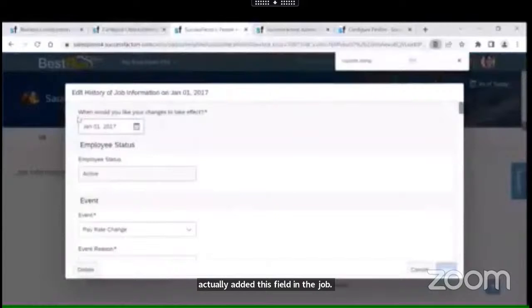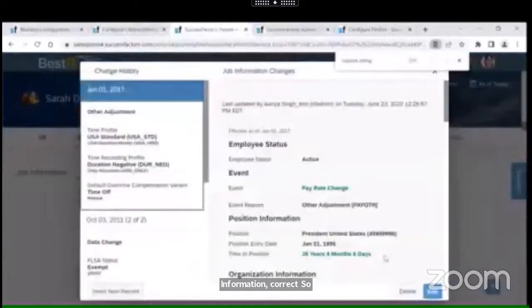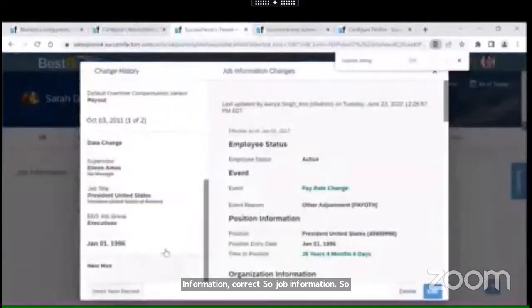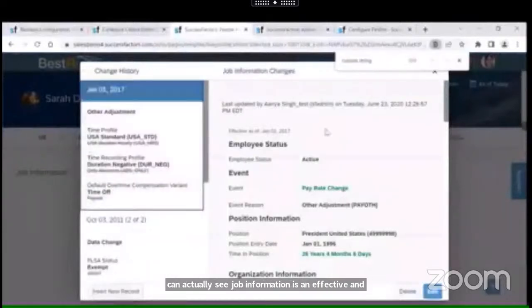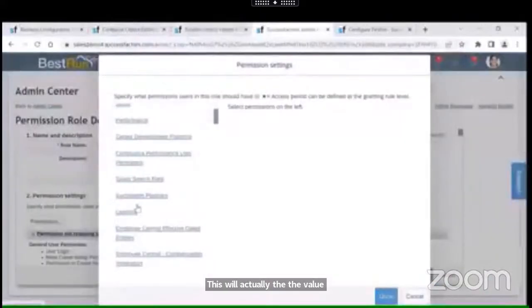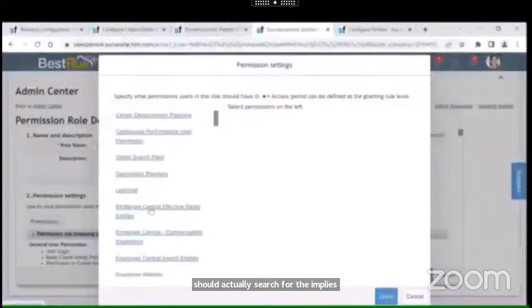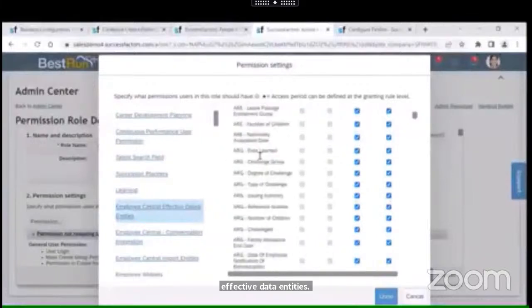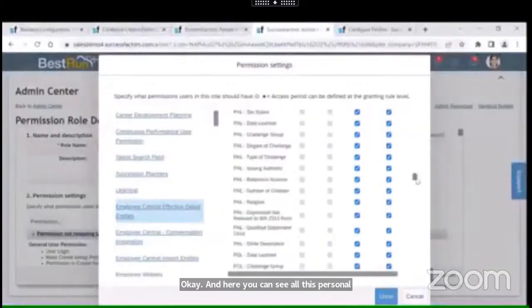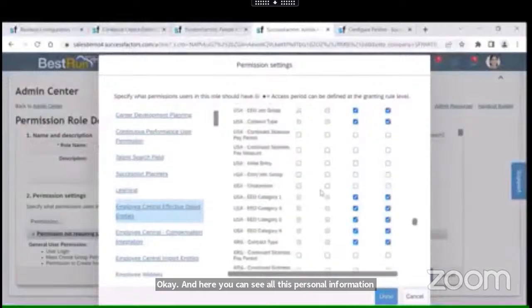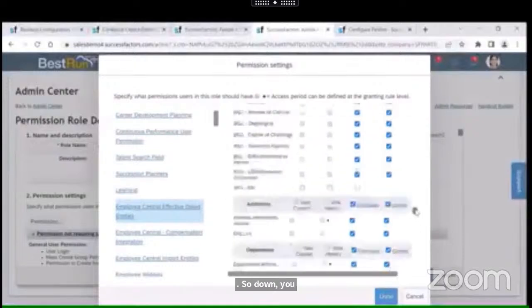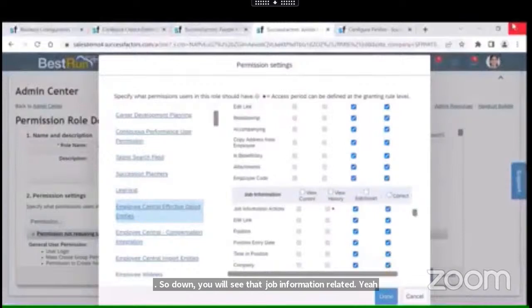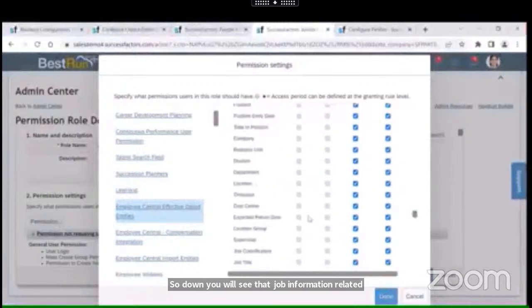Job information is an effective dated entity, right? Based on the effective date, the value will be in place. So we should search for the employee central effective dated entities. Here you can see all the personal information. Down below, you will see the job information related fields.